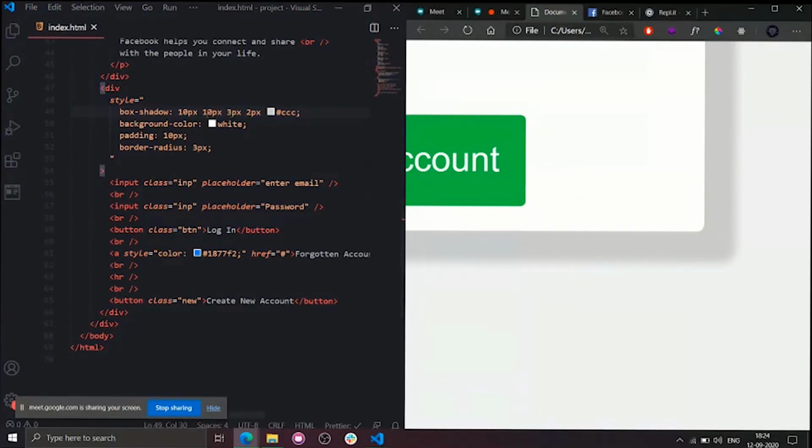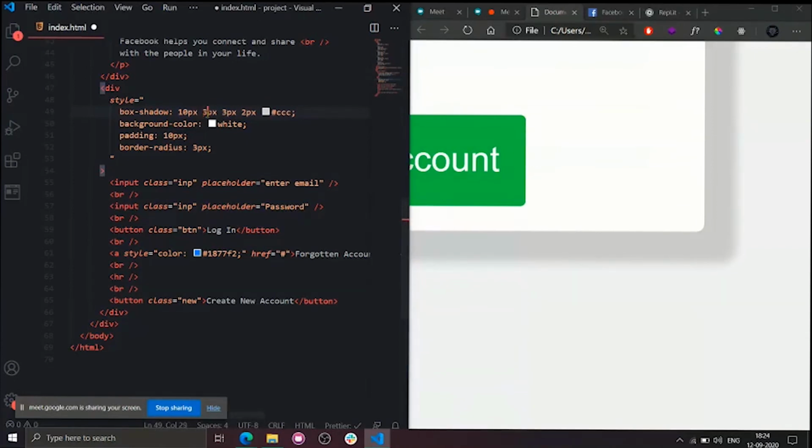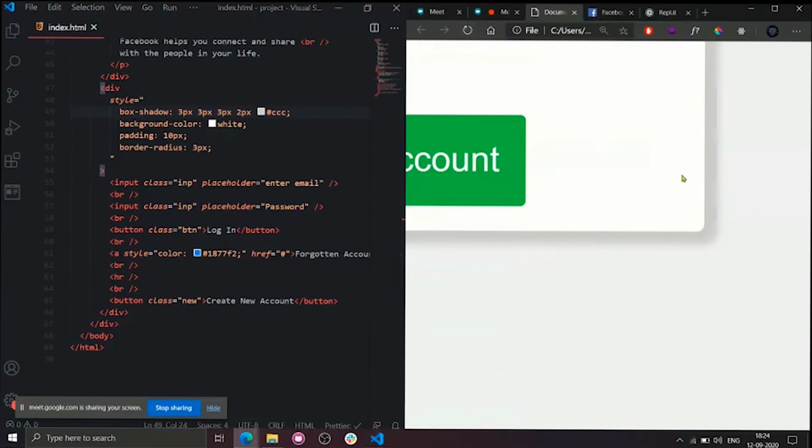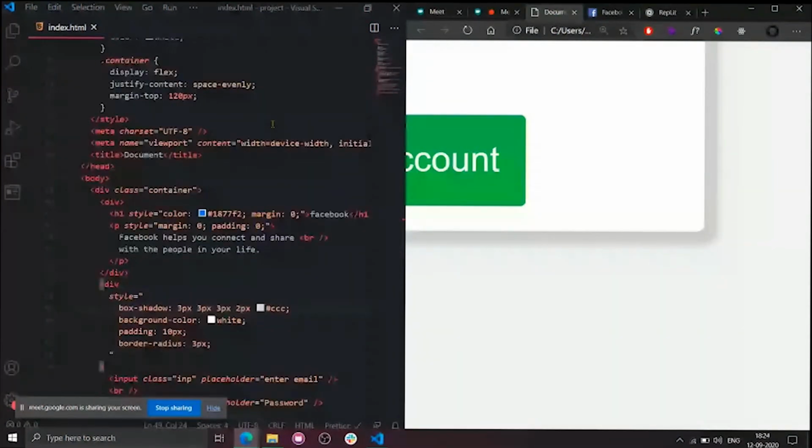So remember this about box shadow. The main property is you need to keep the first and second arguments equal so that the shadow will be applied uniformly. Okay. Now coming to the third part. This one is a little bit tricky.